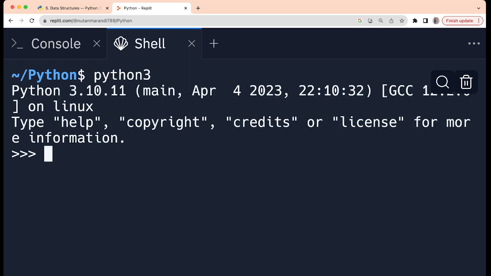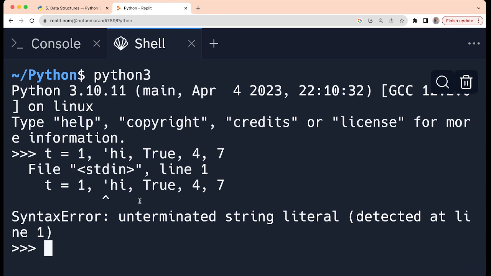So here, invoke the interpreter first, and I will define it in a very similar way: t is equal to, let us say 1. Multiple types of values are possible, so I can add strings, also boolean values like true, and after that some more numbers. So only one variable is there, but so many values I am giving. That means they will be packed, and as a single package it will be stored in the variable.